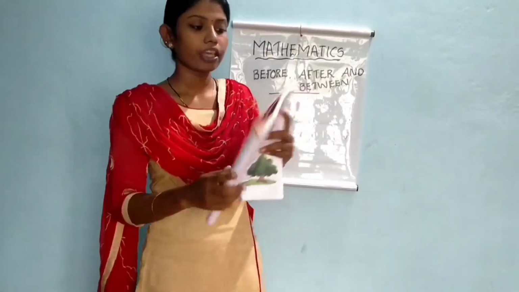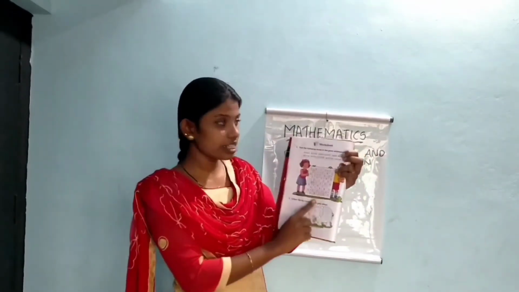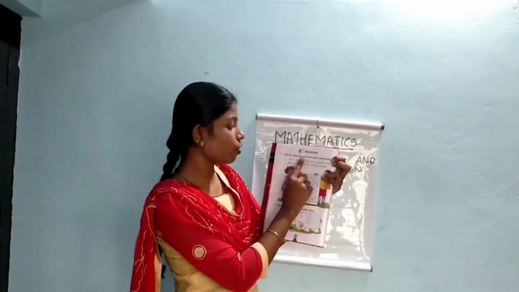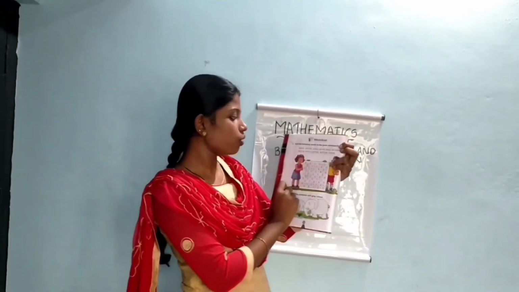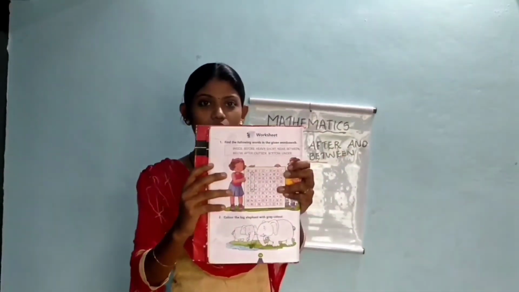Do you understand, children? You have to do these two textbook activities. Children, you know our first chapter is over. Then you have one worksheet in your textbook, page number 14. Find the following words in the given word search. How? You have to find the words. We learned 7 concepts, right? All those concepts are in these boxes. You have to find the spellings and circle them.